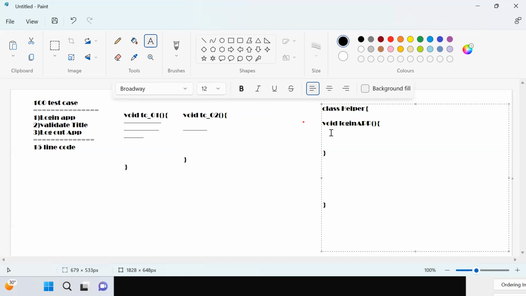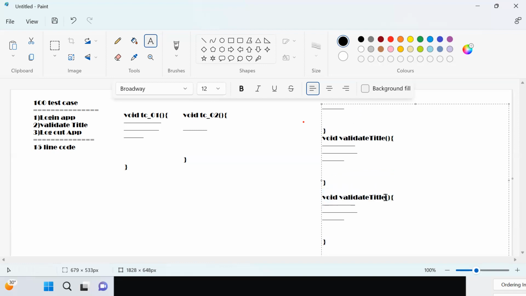When I log in to the app, it will take like 5 lines of code. I will implement everything in Selenium also, what I am showing you. Then you can create another method called validateTitle, right? And you have another block you have created, like logout of the application, right? Logout.